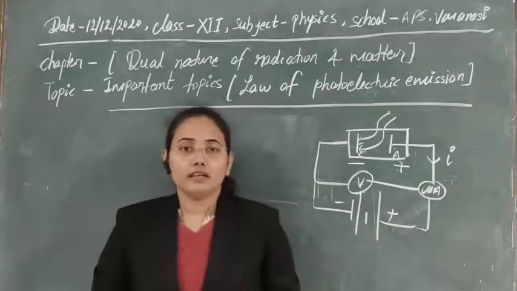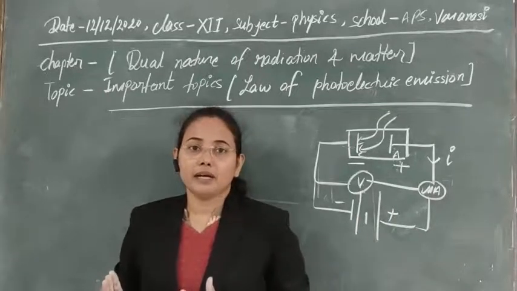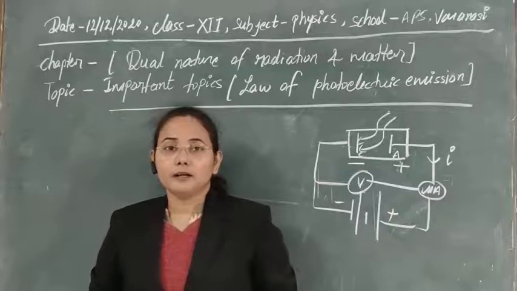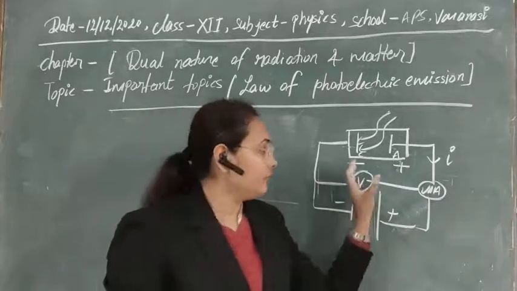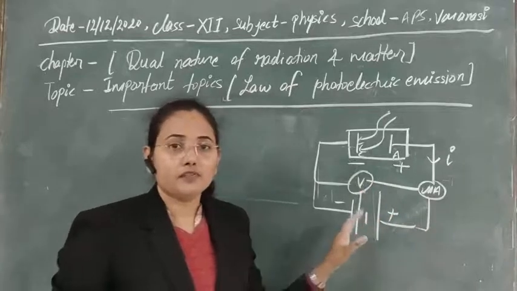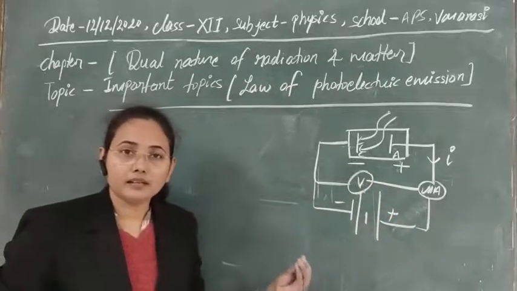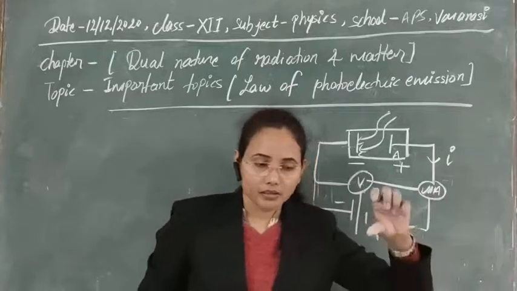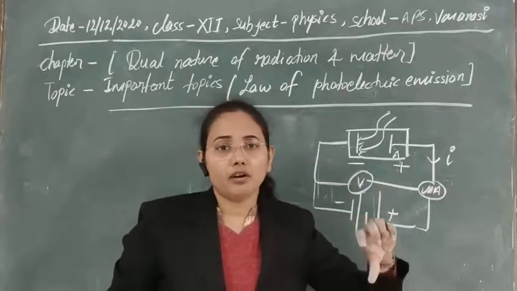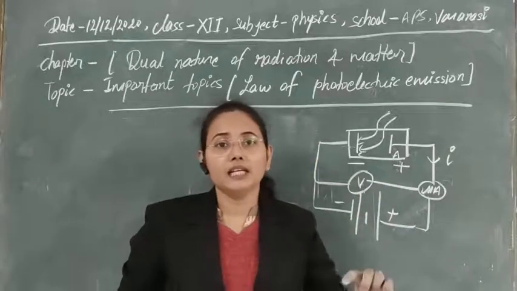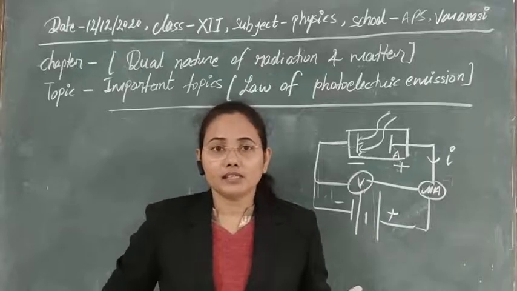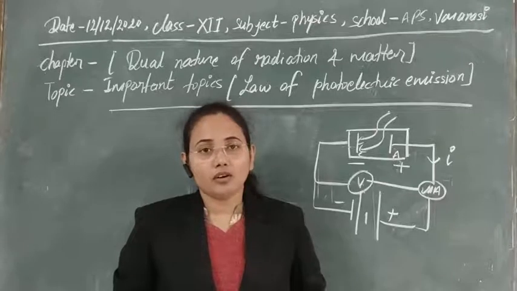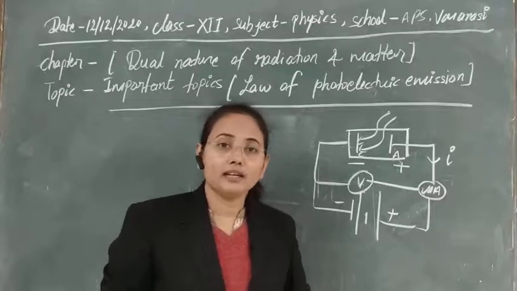So in this way, if we are using different metals for the photoelectric emission, then different work functions will be there. It means for some metals we will get photoelectric emission at less frequency, and for some metals we need a greater frequency. For different types of metals we always need different types of electromagnetic waves.